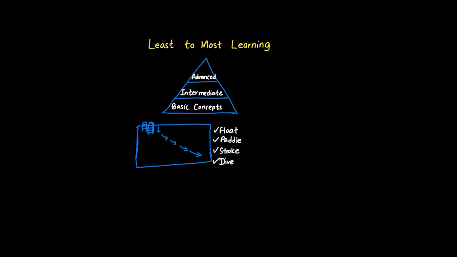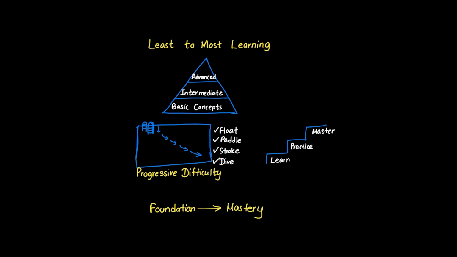It begins with the simplest concepts and progressively increases complexity. This is completely opposite to random complexity variation, which would confuse learners. The beauty of gradual difficulty increase is that each step builds on the previous one, creating a solid foundation of understanding. Students gain confidence with early successes and are better prepared for challenging material.